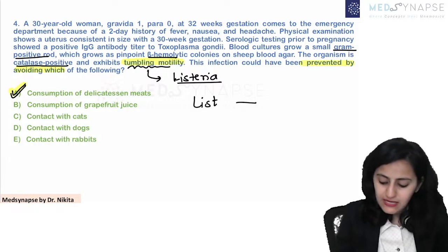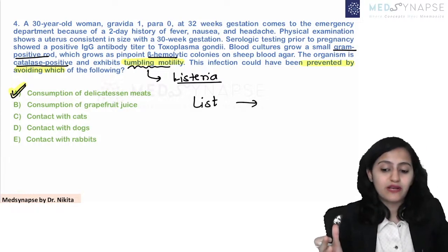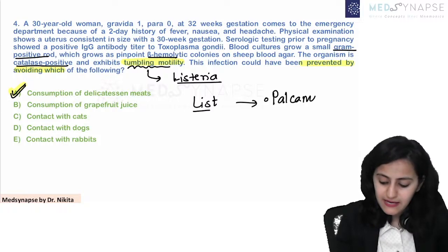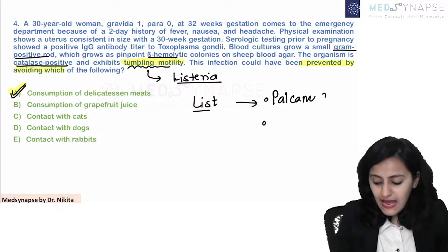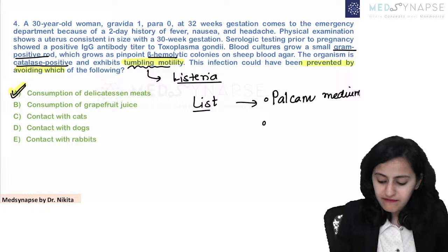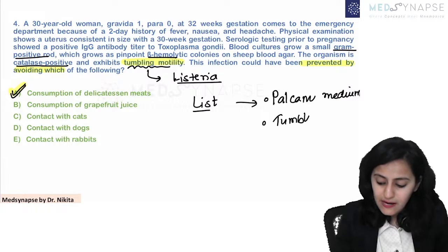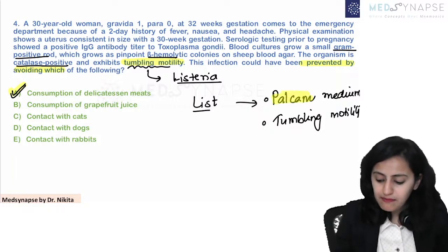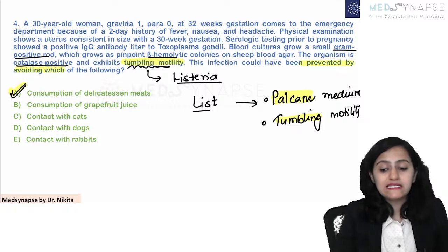When should you make a to-do list? That is the mnemonic we have learned. You make a to-do list when you have pulcum, right? Time come hai jab pulcum medium, and you make a list when everything seems to be tumbling down, right? So remember, it is tumbling motility. So remember that pulcum medium tumbling motility is listeria.